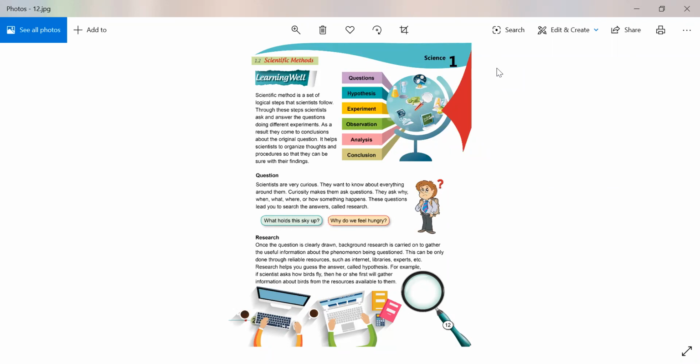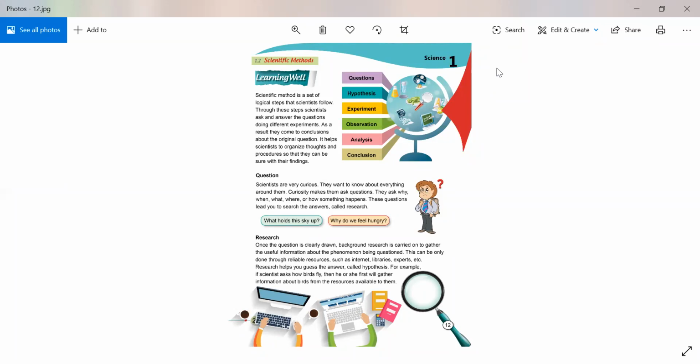So there are some logical steps that scientists follow. As you have read this topic before, you all are clear with this. And through these steps, scientists ask and answer questions.